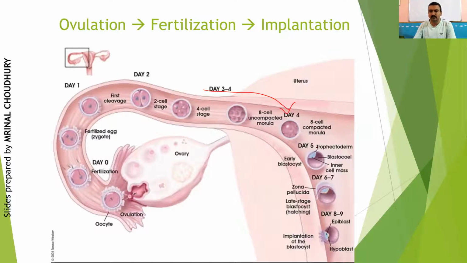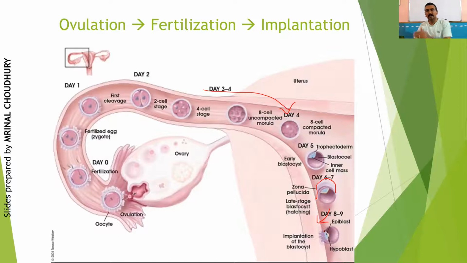By day 4, it has reached the uterus. You can see it is still a white layer surrounding it, the zona pellucida. Observe carefully, this is the zona pellucida layer from which it has now come out. By rupturing the zona pellucida layer, it has come out. So it has now started entering into the endometrium.